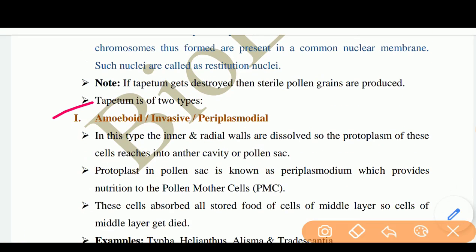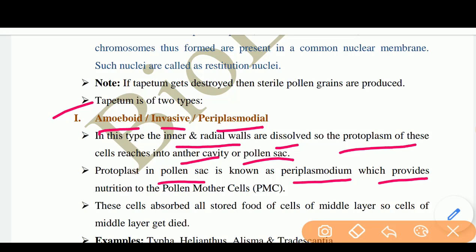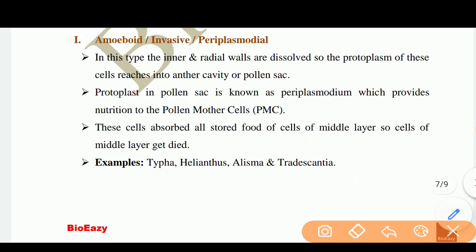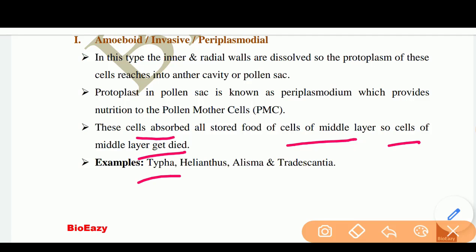Next, the tapetum is of two types: amoeboid, invasive or periplasmodial tapetum. In amoeboid tapetum, the inner radial walls are dissolved, so the protoplasm of these cells reaches into the anther cavity and pollen sac. The protoplast in the pollen sac is known as periplasmodium, which provides nutrition to the pollen mother cells. These cells absorb all stored food of the cells of the middle layer, so the cells of the middle layer die. Examples: Typha, Helianthus, Alisma and Tradescantia. This is called amoeboid.